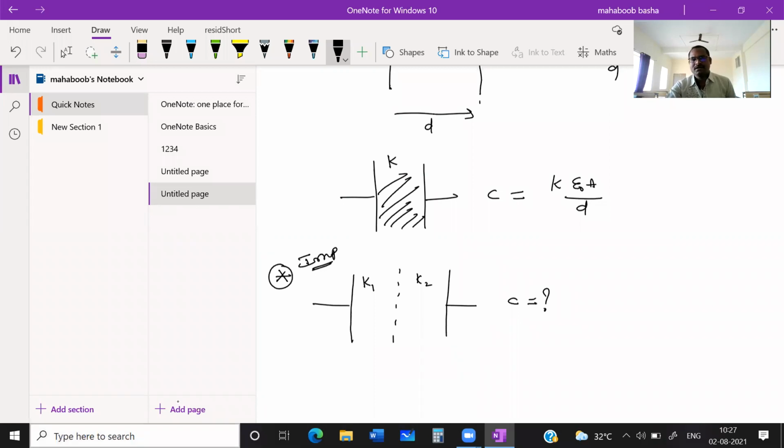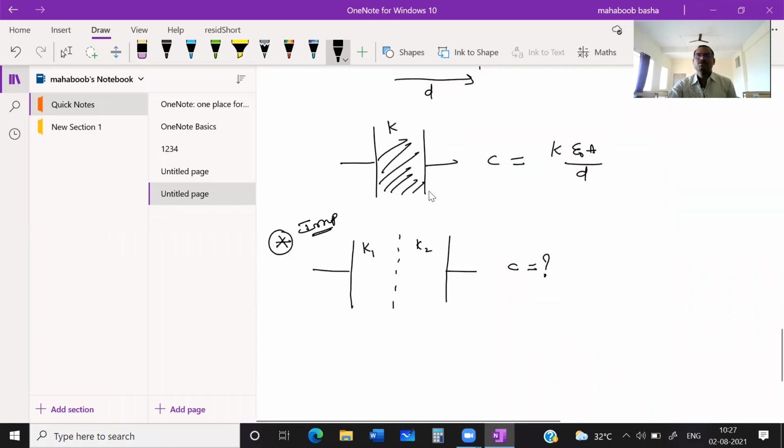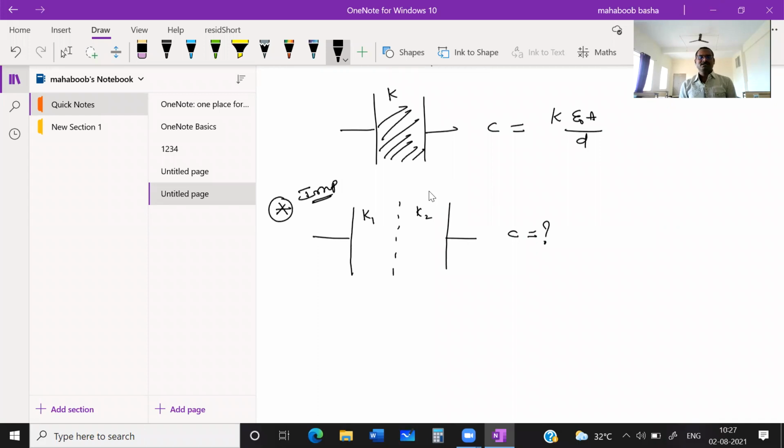How to find this? Students, because of the different values of dielectric constant, its capacity will be different. It means you can consider this as one capacitor and this as another capacitor. It is a series combination of two different capacitors.